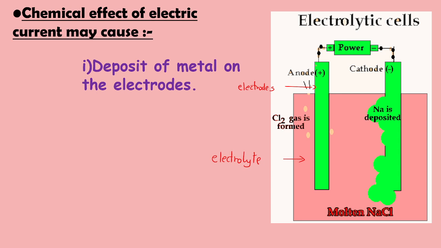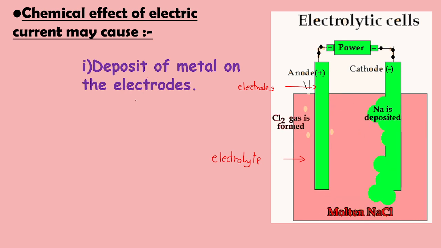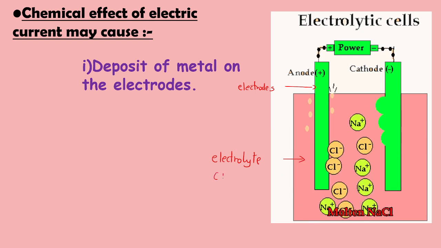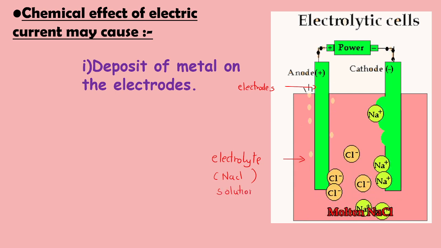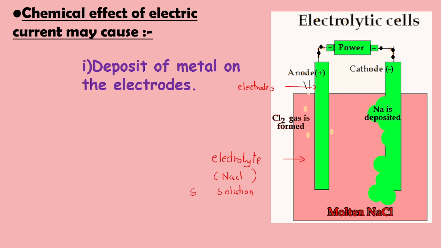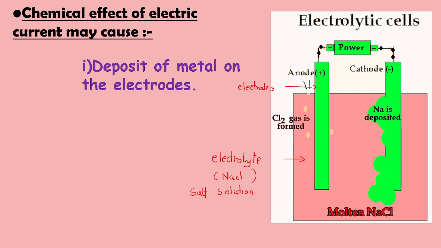This electrode is connected to the positive and negative terminal of the cell. So when these electrodes are dipped into the electrolyte, you will notice metals get deposited at the electrode. For example, this is the electrolyte of sodium chloride, that is salt solution. When electricity is passed through this salt solution, what did you notice? The sodium metal gets deposited at one of the electrodes.